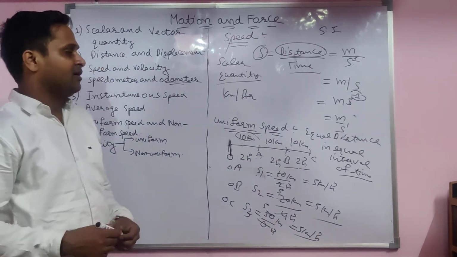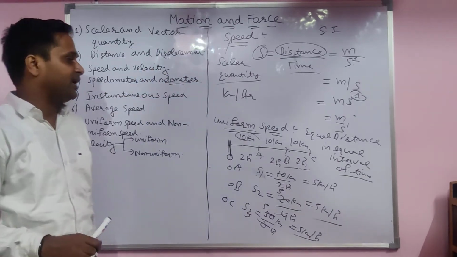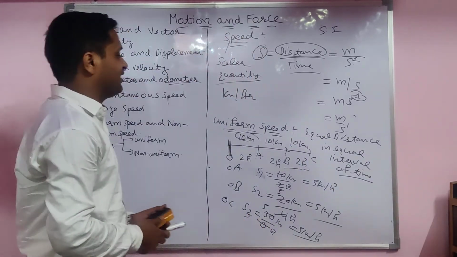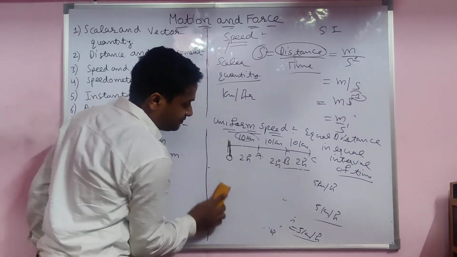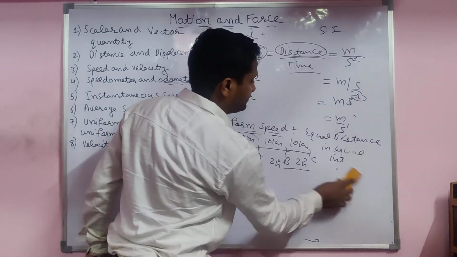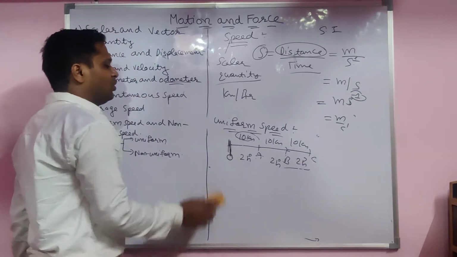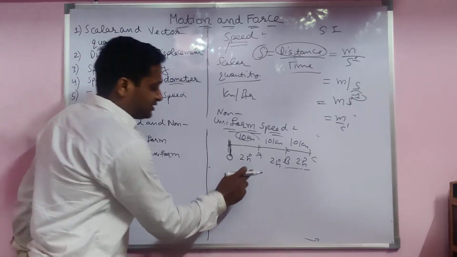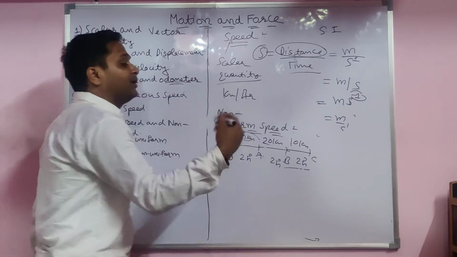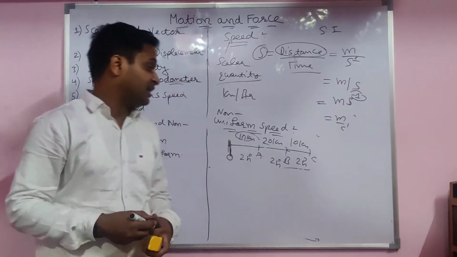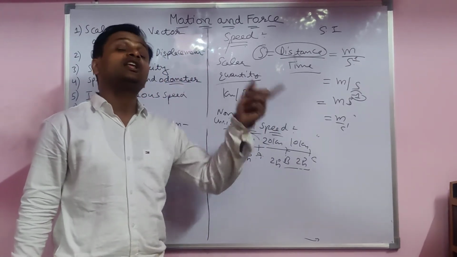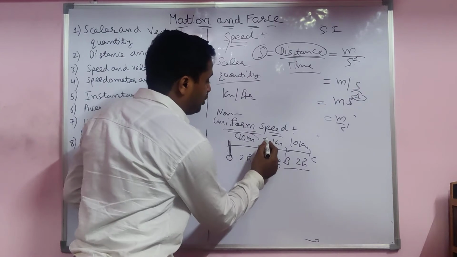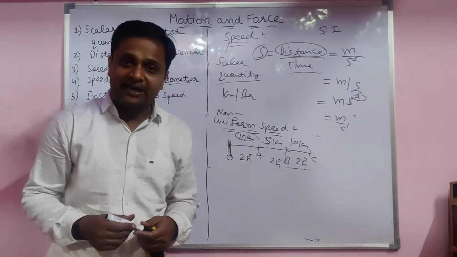Uniform speed: when a body covers equal distance in equal interval of time. So this is the uniform speed. Now we have to see the non-uniform speed, also called variable speed. For example, here 10 km in 2 hours and next 20 km in 2 hours. Obviously, if a body covers 10 km in 2 hours, then to cover 20 km in 2 hours they have to increase the speed. If they cover 5 km in 2 hours, they are required to decrease the speed.